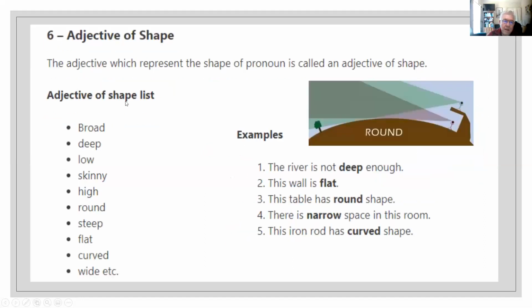Adjective of shape. They tell about the shape of the noun. In this case, it could be, for example, the river is not deep enough, or the wall is flat, or the table has a round shape, or there is a narrow space in this room. Then it means that the room is very small, and the iron rod has a curved shape.